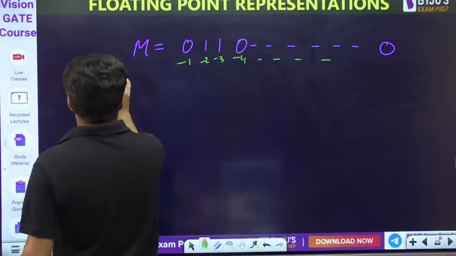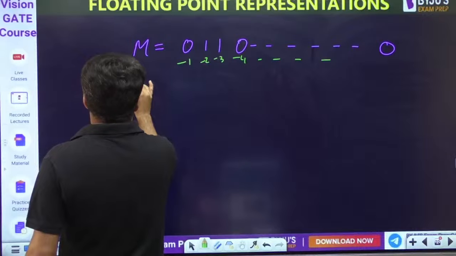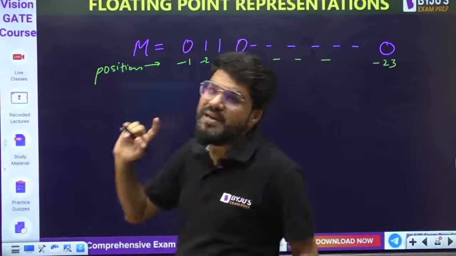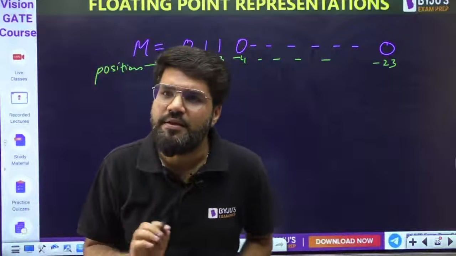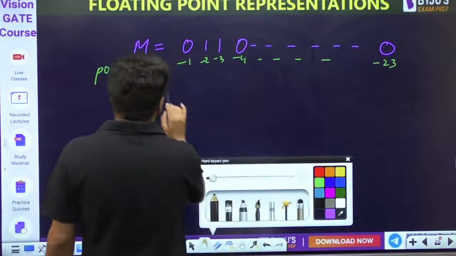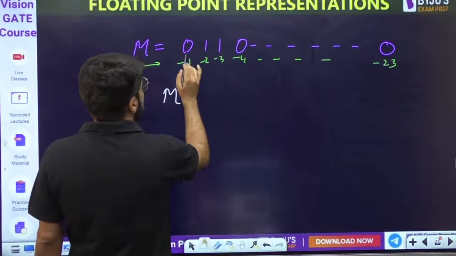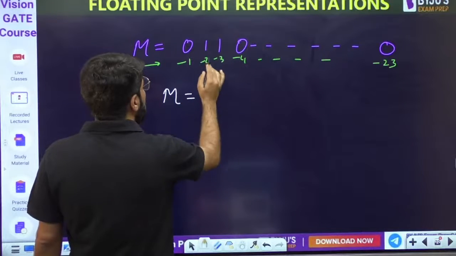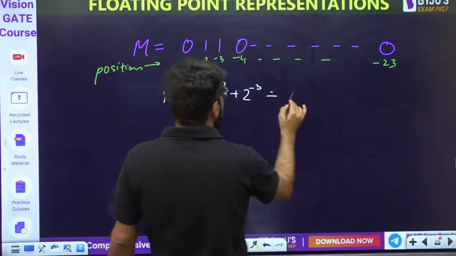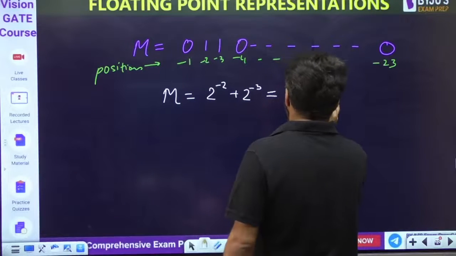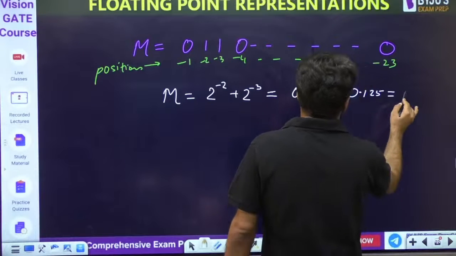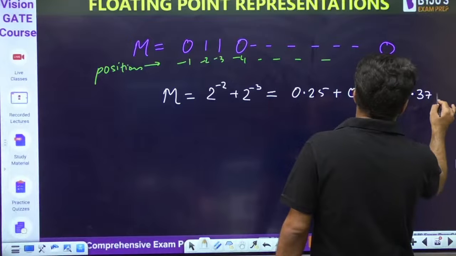Okay, this is what the positions are going to be, and in general it goes up to -23, because how many bits of mantissa are there in single precision format? There are 23 bits of mantissa. So what is going to be this mantissa value when you convert this? The 0s won't count, only 2 power -2 and 2 power -3 will come. 2 power -2 is 1 by 2, 0.25, and 1 by 8, 0.125. Total answer is 0.375.